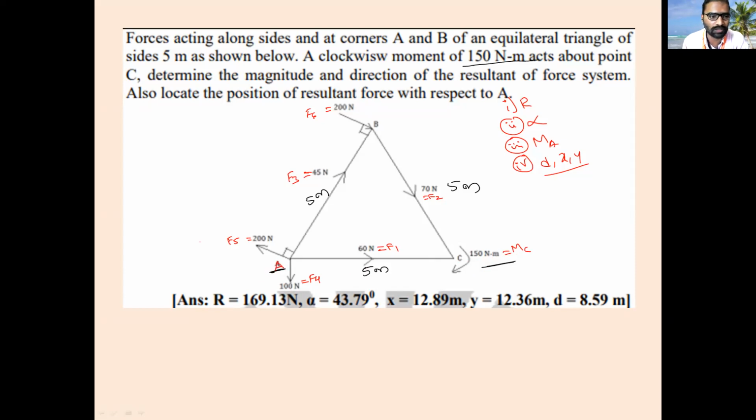So first you have to consider sigma Fx. So how to find out the sigma Fx? Directly I will write sigma Fx only. First, F1 force is making an angle 0. F2 force is passing through C point. This is how much? 60 degree. Correct. It is an equilateral triangle, so all the angles are 60 degree. Next, F2 force is done. F3 force is making an angle 60 degree with respect to horizontal. Next, F4 force is purely vertical.